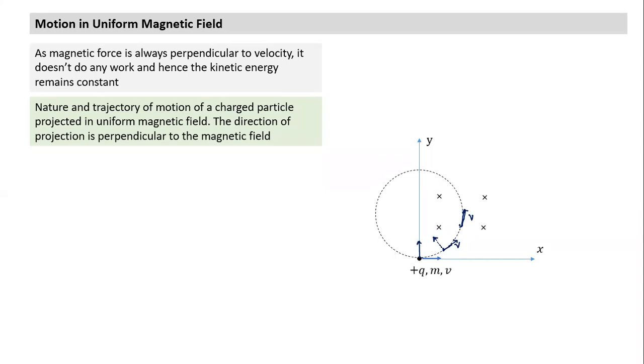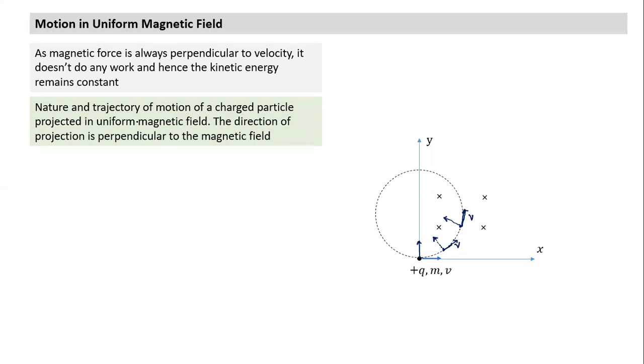Here also, force will act in the same perpendicular direction. So if it keeps happening, what kind of path will it have? Circular path. Uniform circular motion, with centripetal force. What we understand, we try to recall. Where do we get uniform circular motion? What is the property of uniform circular motion? If the force is always perpendicular to velocity and of constant magnitude, it gives rise to circular motion.